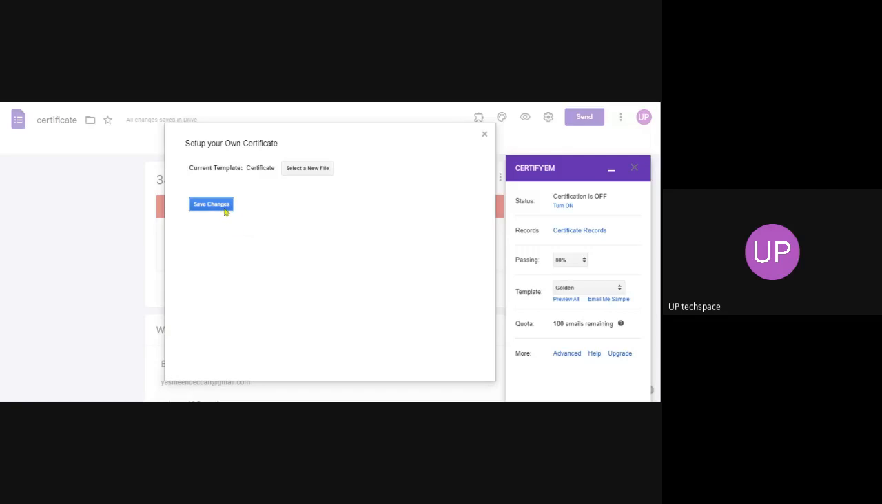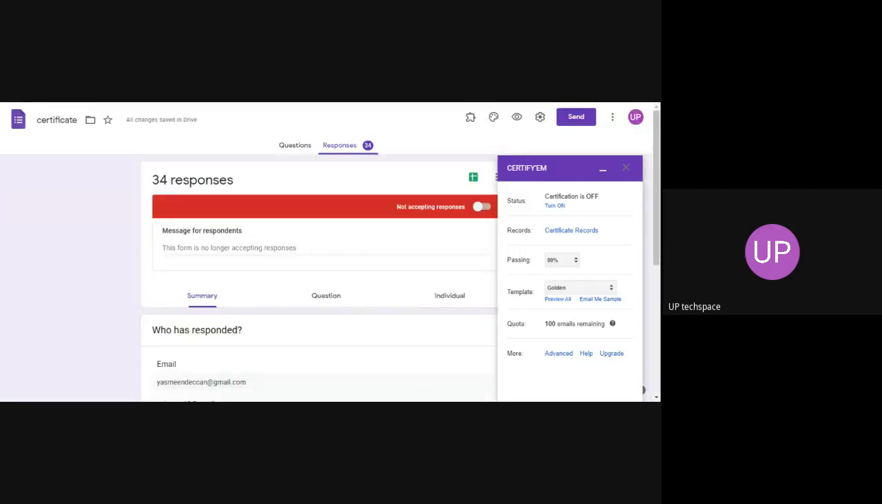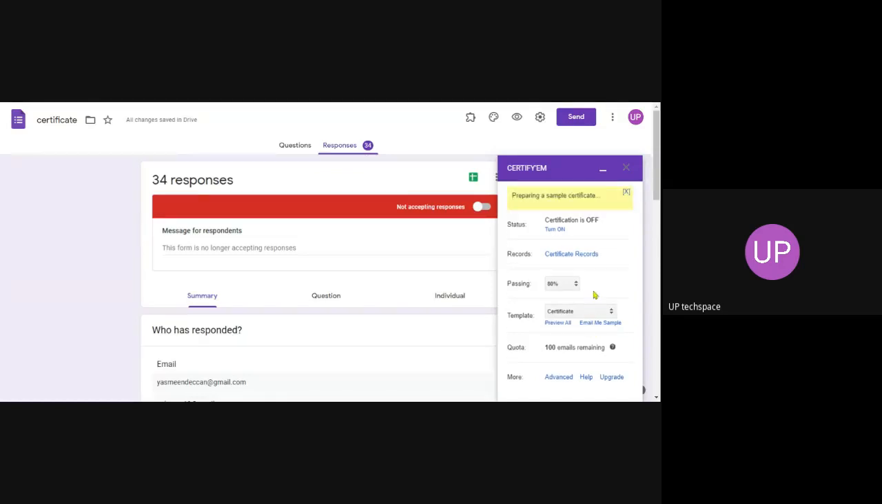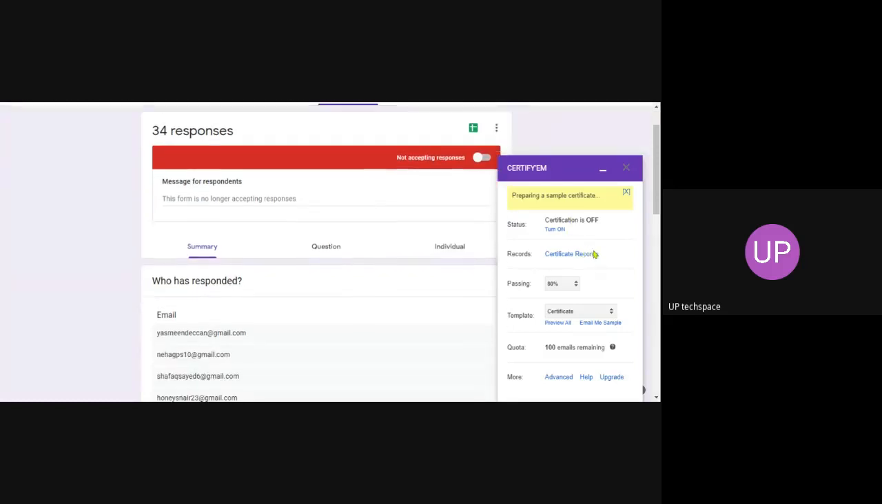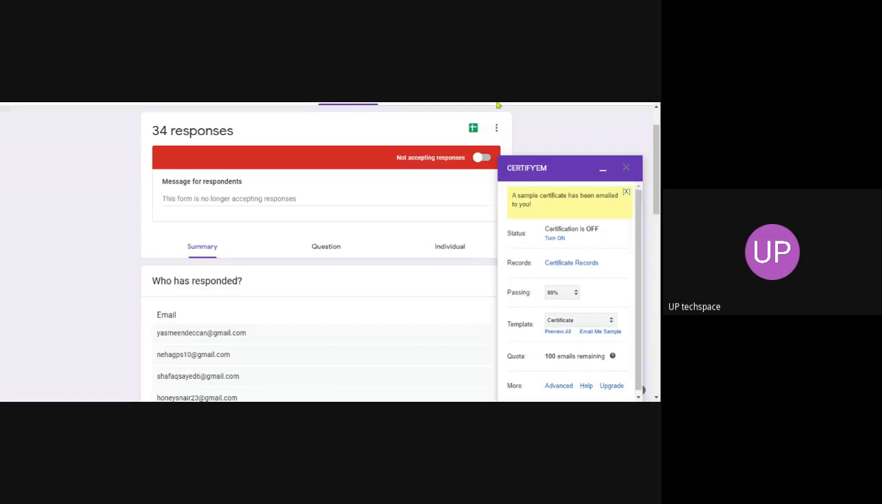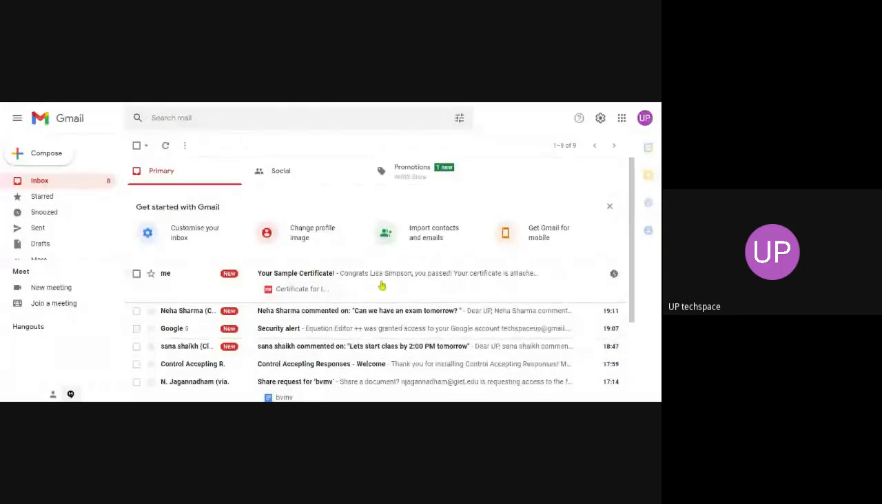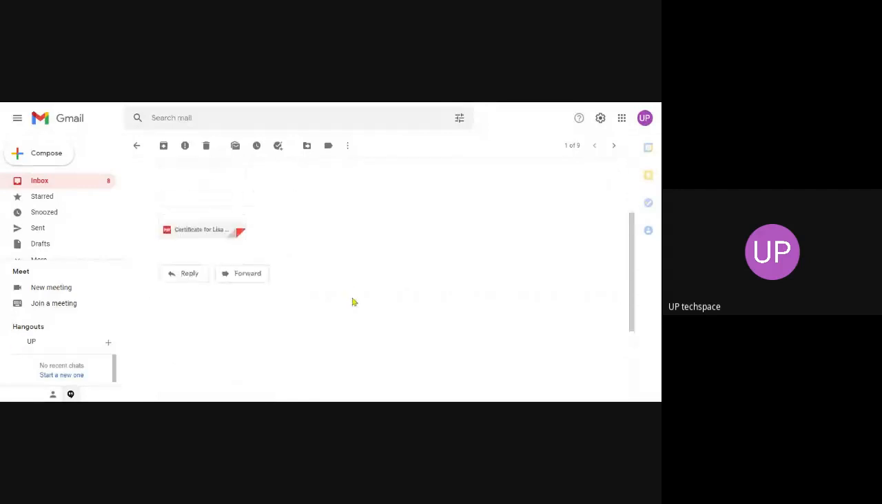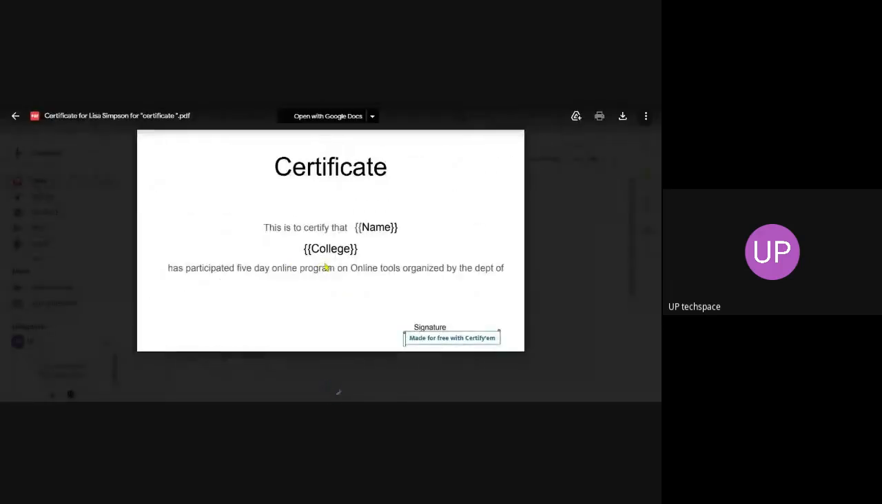So select the certificate template. Now, if you wish to see a sample of the certificate, email me a sample link would be fine. For that, you need to sign in to your Gmail account just to see whether you are getting the certificate. See here your sample certificate, a new mail will be there. Made with Certify EM will be there.